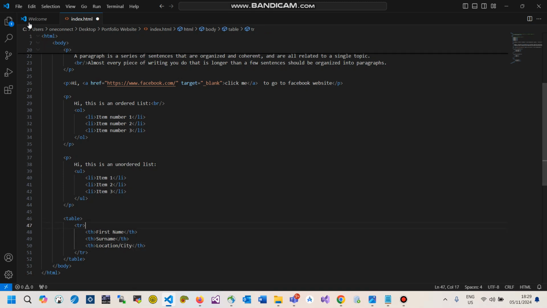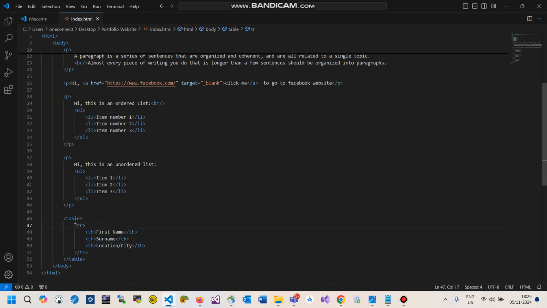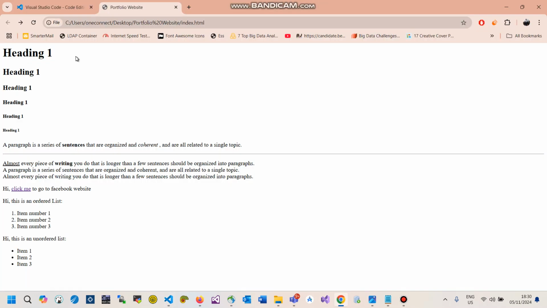I'm going to go ahead and save this. There's nothing hectic I did. I just created a table with the first row, and inside the row I created horizontal columns, which are called our table header columns, right? If I go and refresh, I should see a table with first name, surname, location or city.